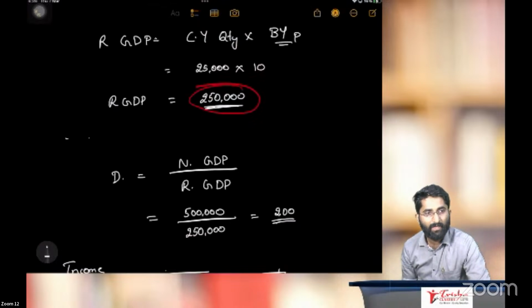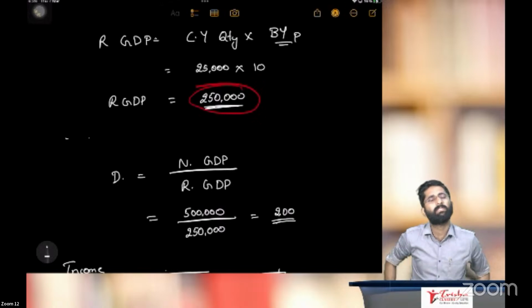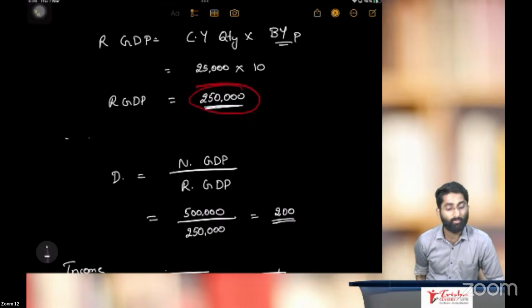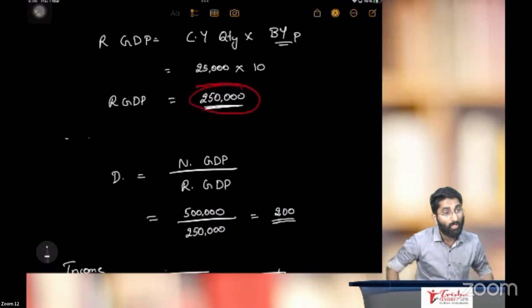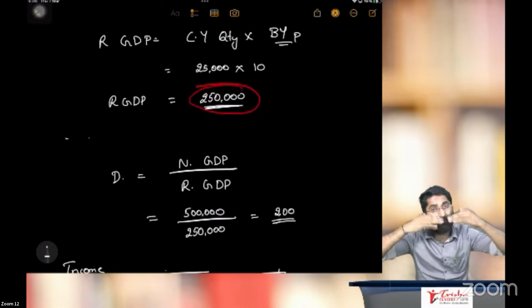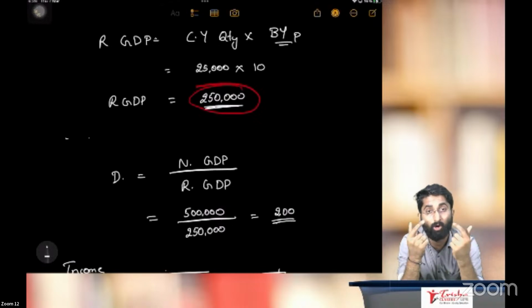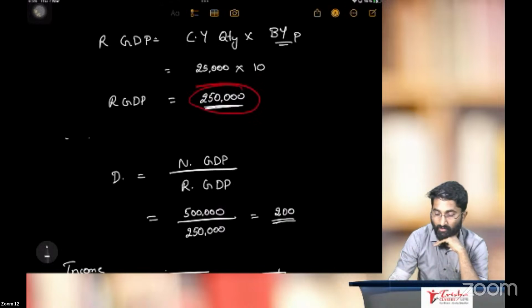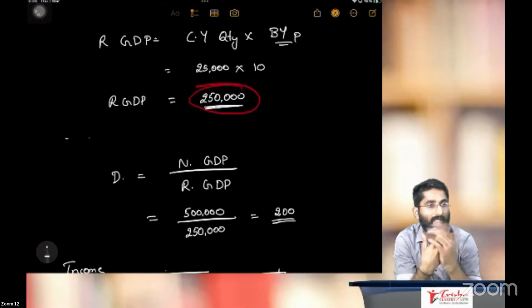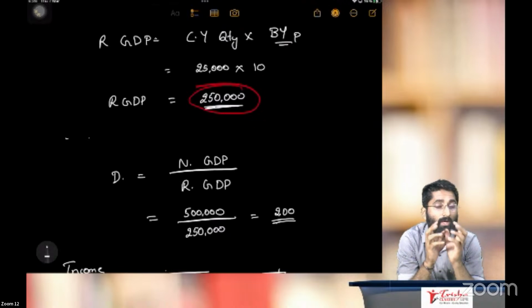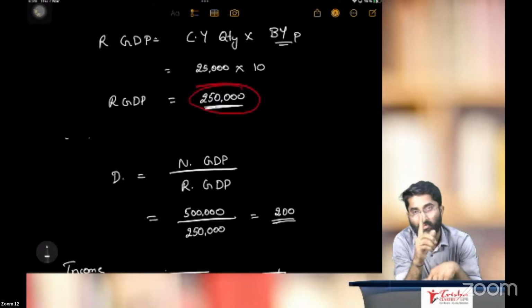So you will get 2, which is nothing but 200%. What is the meaning of this 200%, sir? Let's analyze what this GDP deflator is. That means nominal GDP is 200% of real GDP. There is inflation of 200% of real GDP. So you calculate 2,50,000 multiplied by 200%. Answer is 5 lakhs. So 200% of real GDP is your nominal GDP.